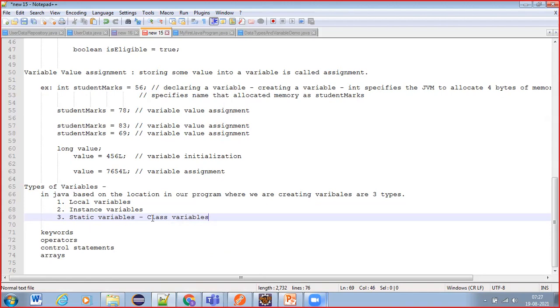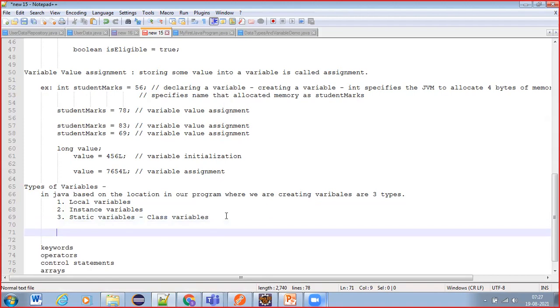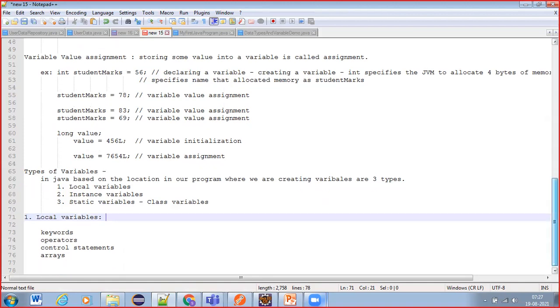So, what are local variables? Local variables are nothing but the variables which we have created inside a method, or the variables which we have created inside a block.